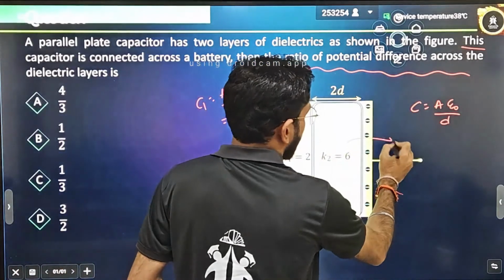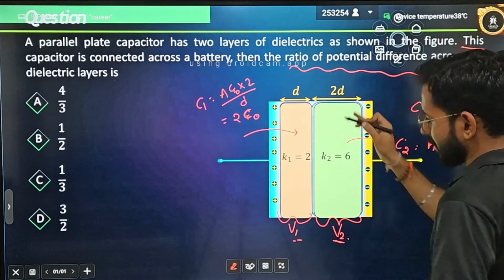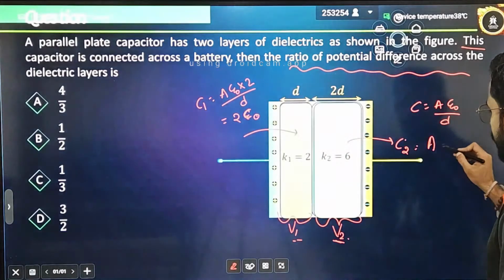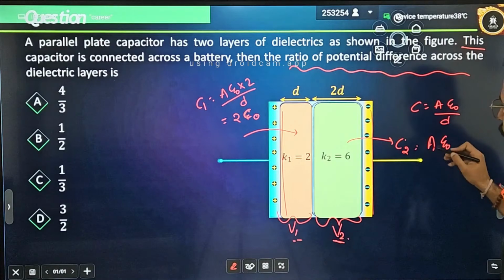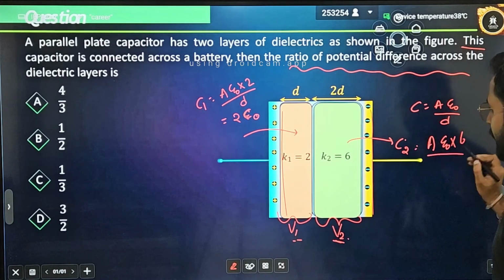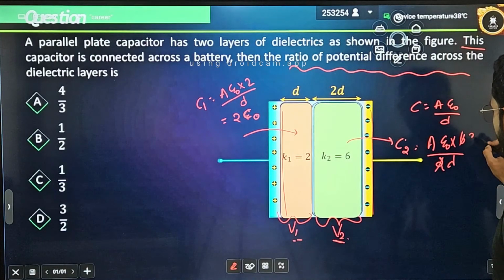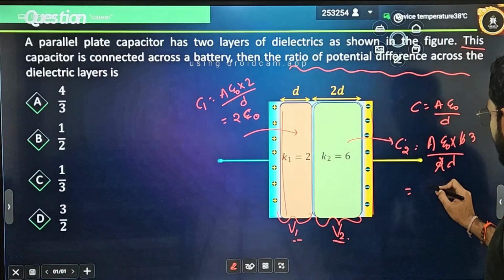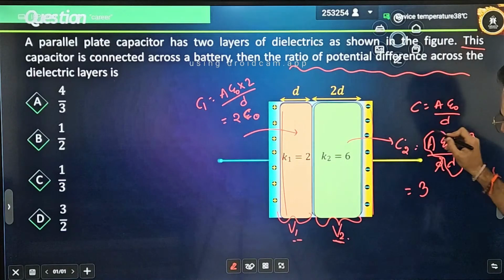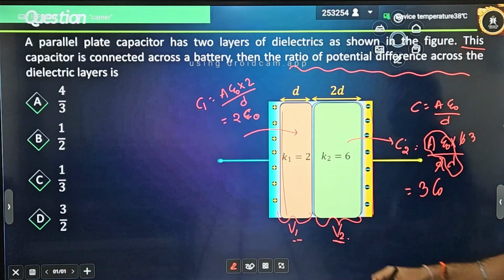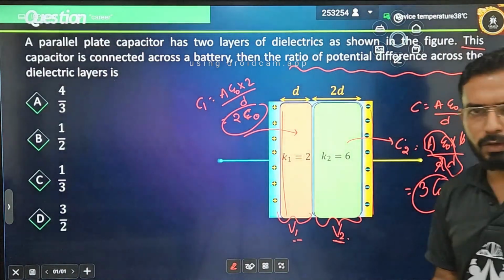What will I write for capacitor 2? How much capacitance is there? Because it is a series combination, the area will be the same. I have already told you, this is the same cross section area. A epsilon naught into the dielectric constant, 6, divided by the thickness, which is 2D. That means this 2 and this 6 will be cancelled, and the factor left is 3. I am defining A epsilon naught by D as C naught. That is C1 is equal to 2 C naught, and C2 is equal to 3 C naught. This is what we have calculated, only the capacitance.